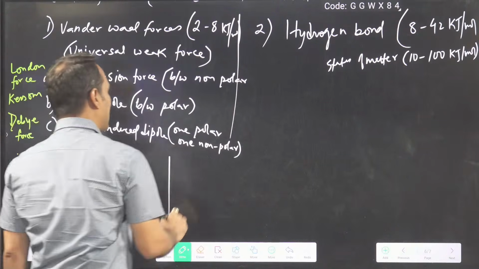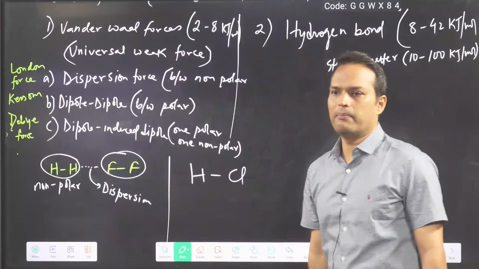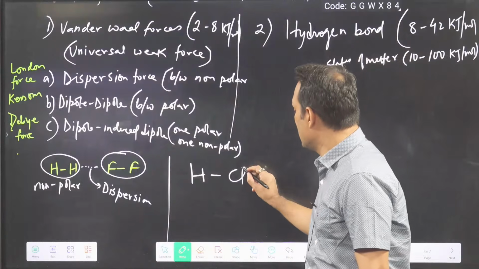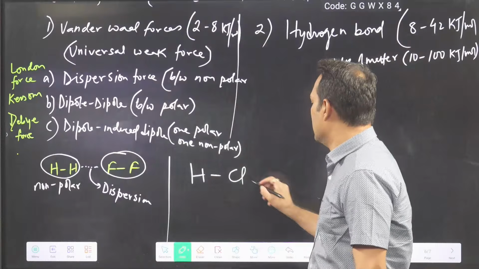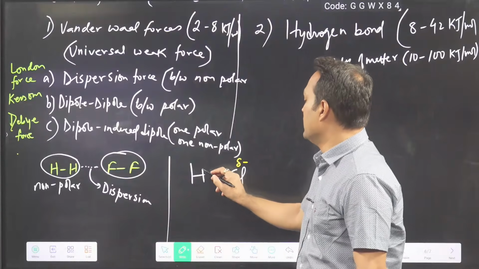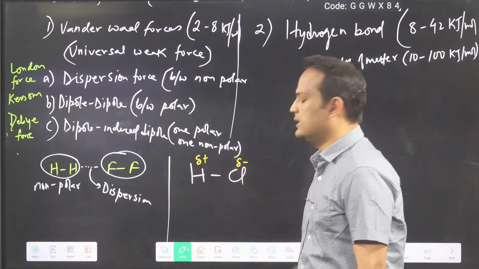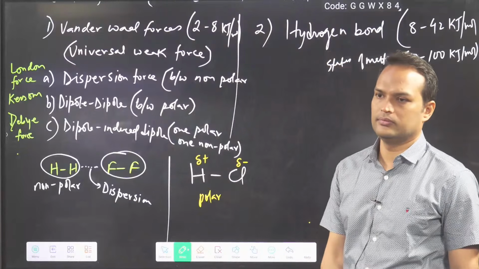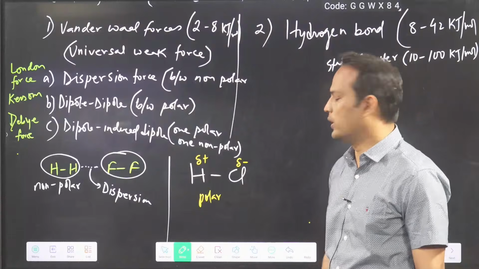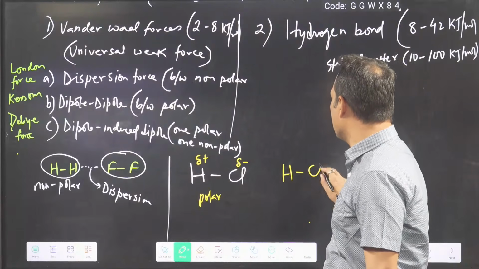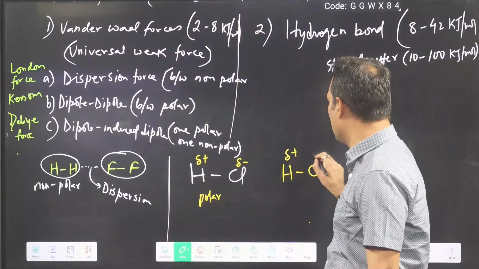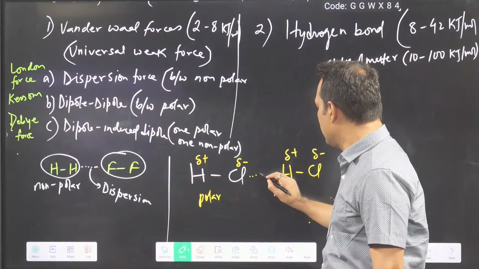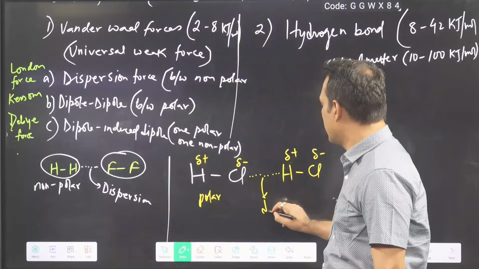Second example, suppose you have HCl. Chlorine is more electronegative, so this is delta minus, and hydrogen is less electronegative, delta plus. So this is known as a polar bond. One more you will take, HCl or HBr, you can take the same or different. Now this is delta minus, this is delta plus. Between them the force will be dipole force.